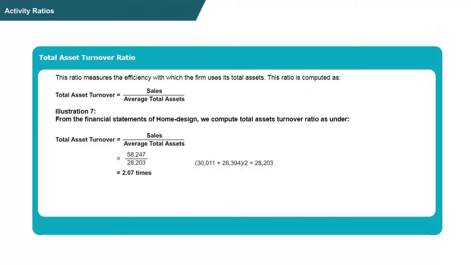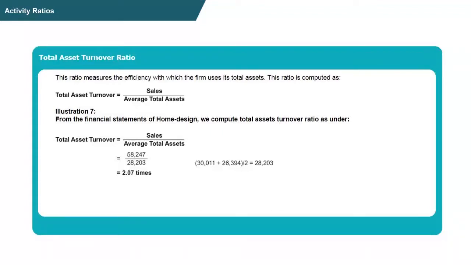The next ratio is total asset turnover ratio. This ratio measures the efficiency with which the firm utilizes its total assets. The formula of total asset turnover ratio is sales divided by average total assets. Let's understand this with the help of illustration. We'll continue with the same illustration of home design.